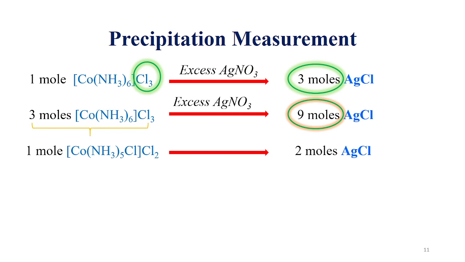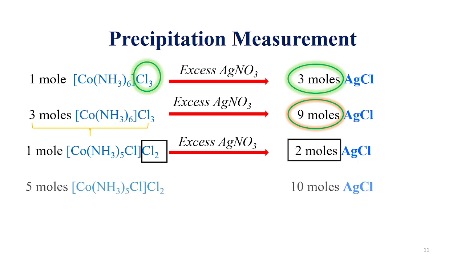And we are taking another complex in which there are two chloride ions present outside the coordination sphere. That's why when we take 1 mole of that specific complex, we will have 2 moles of silver chloride. And if we take 5 moles of that specific coordination complex, in each mole there are 2 chloride ions, so in 5 moles there will be 10 chloride ions available in the solution.